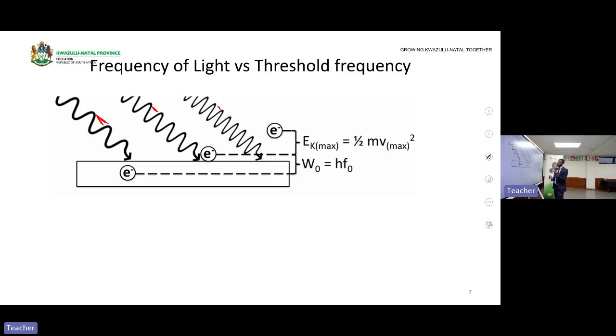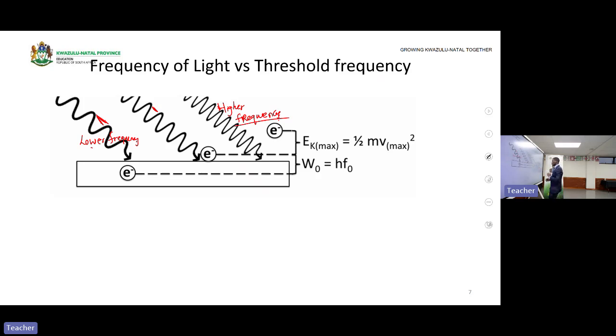To the frequency. This means this one with a longer wavelength has what? The lower frequency. This one has what? The higher frequency, lower frequency, and a higher frequency.